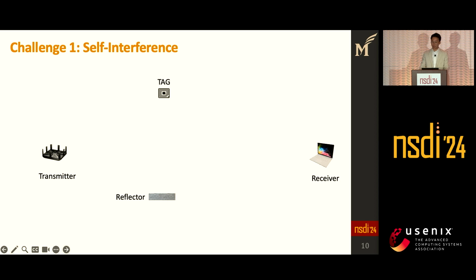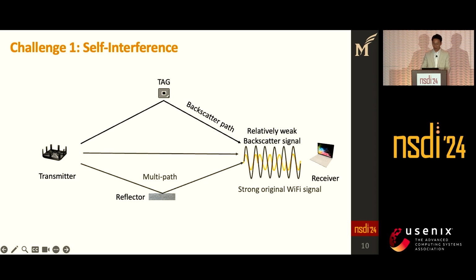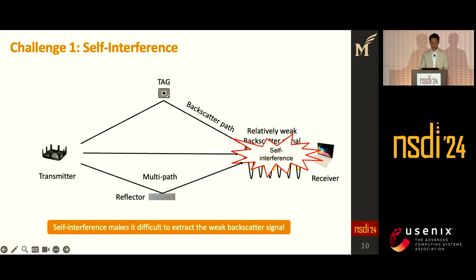When we consider only the backscatter path, the receiver can effectively demodulate the backscatter frame. However, in the real world, we have multipaths between the transmitter and receiver. Since the original Wi-Fi frame is different from the modulated backscatter frame, the original Wi-Fi signal becomes a strong interference to the weak backscatter signal.